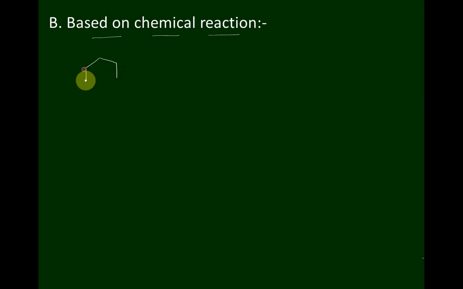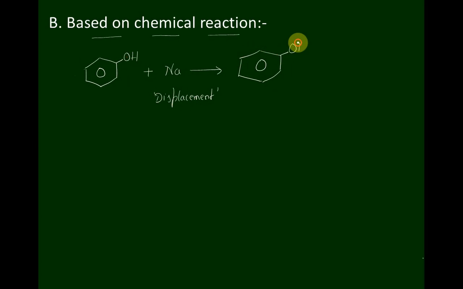Based on chemical reaction, how can you explain that phenol is acidic in nature? Very simple. When phenol is made to react with an active metal like sodium, phenol undergoes a displacement reaction to form sodium phenate, with the liberation of hydrogen.